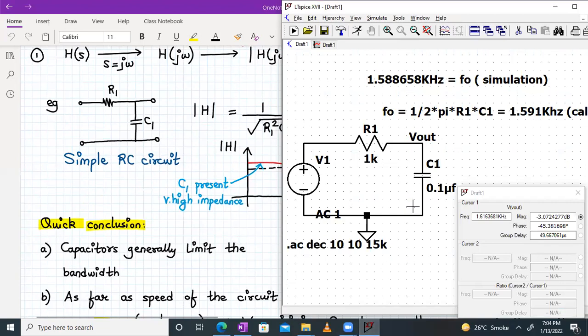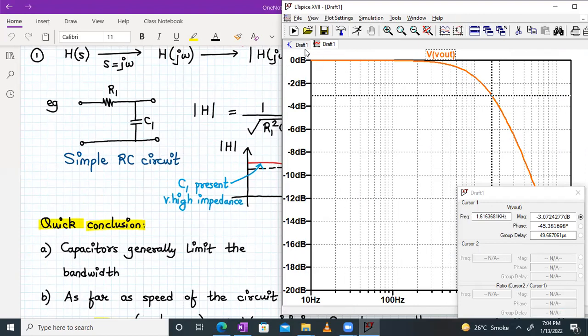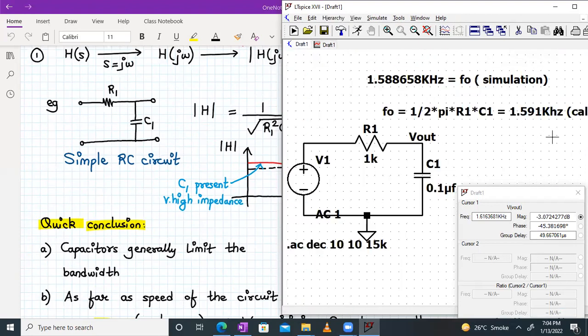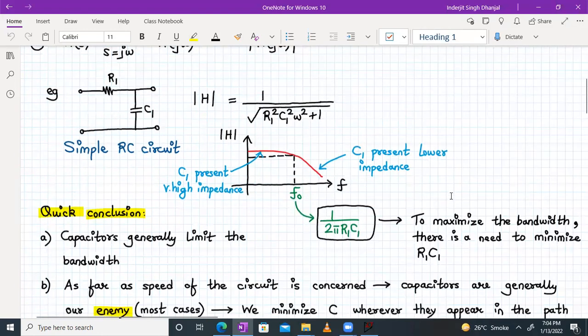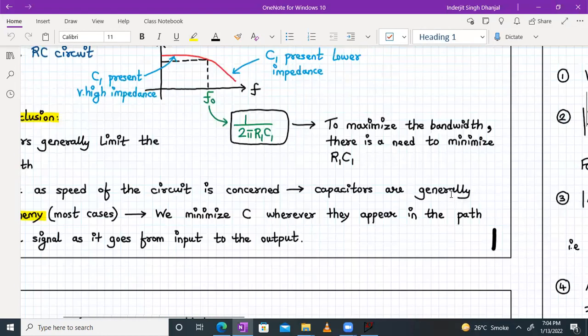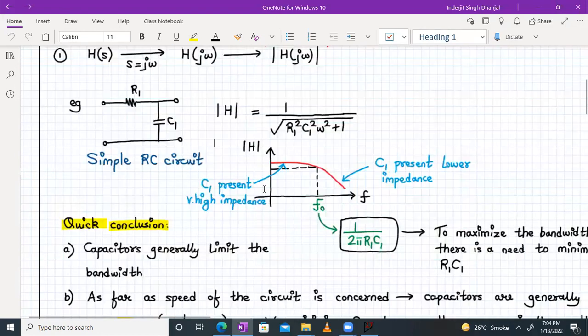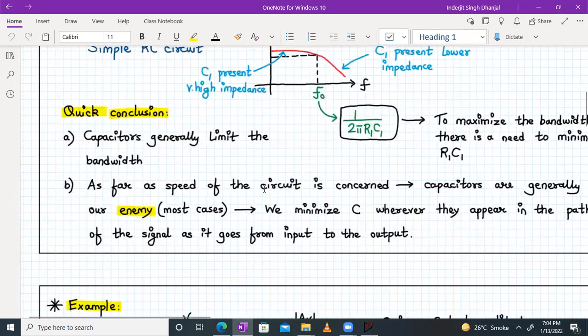Instead of 0.1, you can give 0.01 and check that the bandwidth will be increased by 10 times. Instead of 1.59, it will be 15.9. So you can check it out over here and do the simulation. I'm not doing it right now. So that's the quick conclusion on the effect of capacitor on the frequency response.